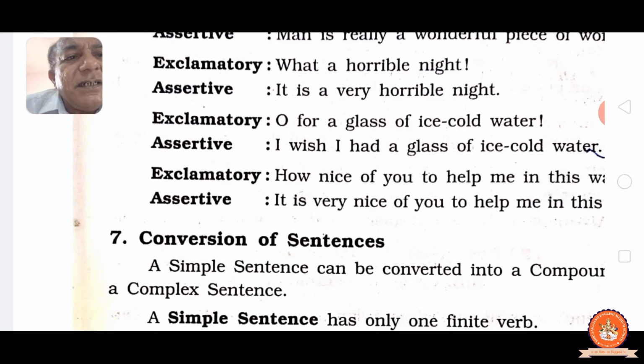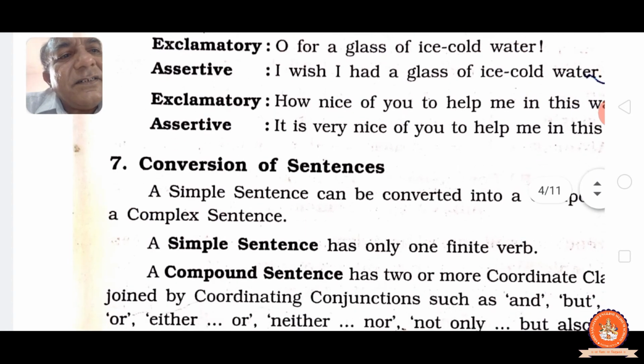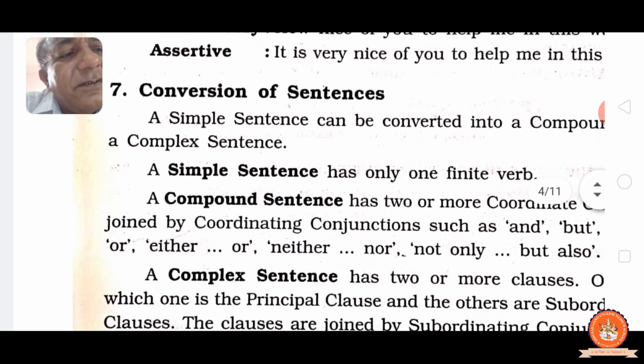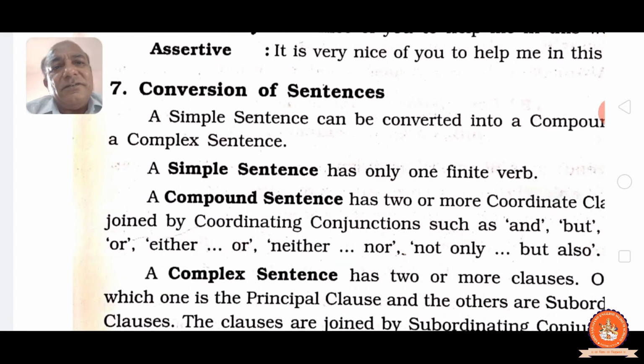A simple sentence can be converted into a compound and a complex sentence. A simple sentence has only one finite verb, only one main verb. A compound sentence has two or more coordinate clauses joined by coordinating conjunctions such as and, but, or, either or, neither nor, not only but also, as you know.